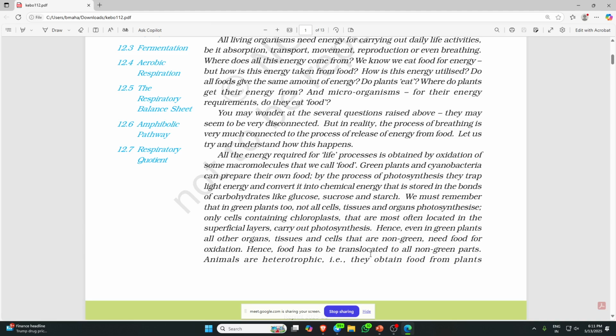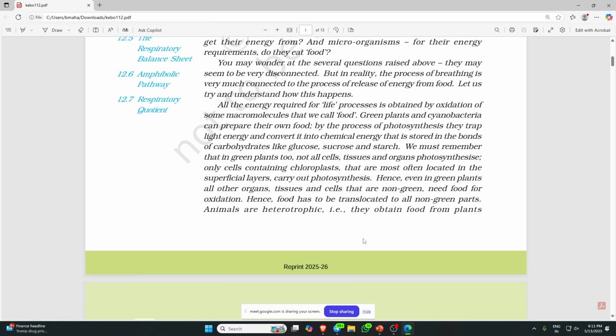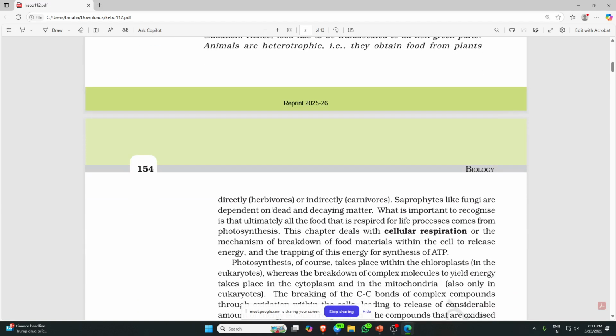Water is transported through the xylem, and generally in the case of a tree, the food is translocated through the phloem. You know that. So in plants, food is translocated to all the non-green parts. Animals are heterotrophic; they obtain food from plants directly, as herbivores, or indirectly, as carnivores. Saprophytes like fungi depend on dead and decaying matter.